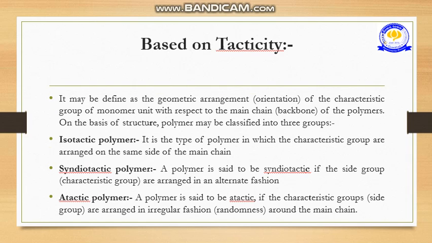The next one is based on tacticity. It may be defined as the geometric arrangement or orientation of characteristic groups of monomer units with respect to the main chain, meaning the backbone of the polymer. On the basis of the structure, polymer may be classified into three types: isotactic polymers, syndiotactic polymers, and atactic polymers. So this is all about the classification of polymers and the different classes of polymers.